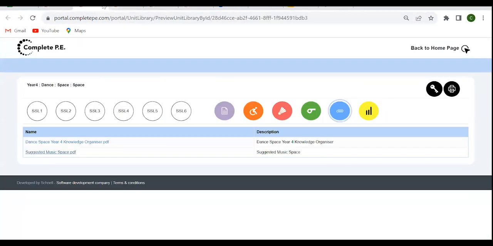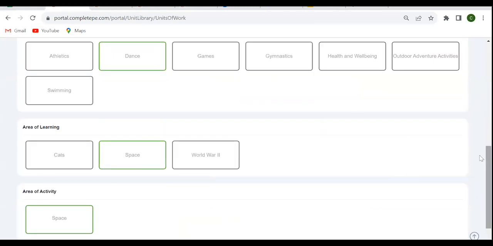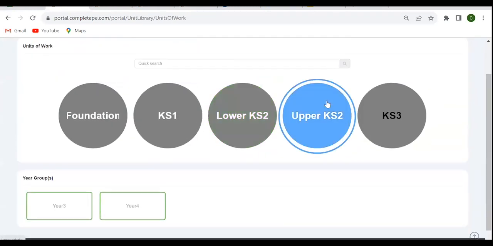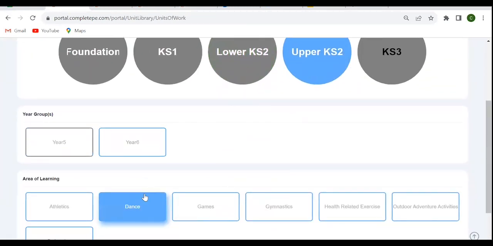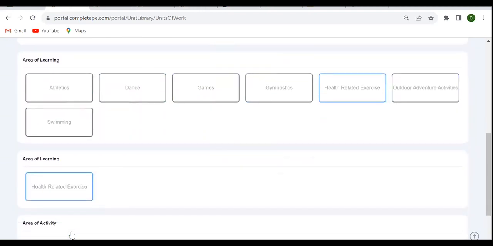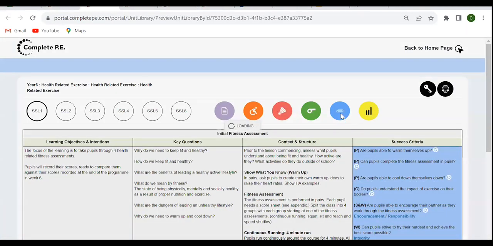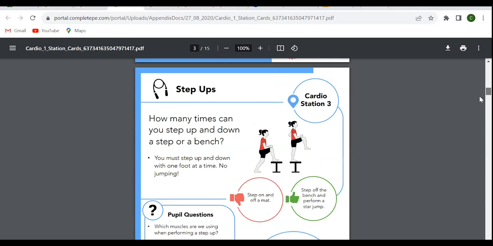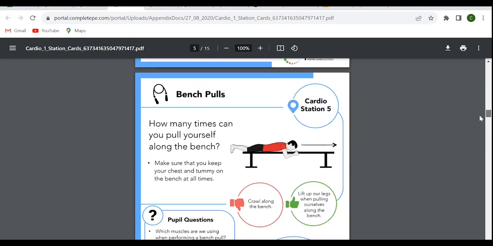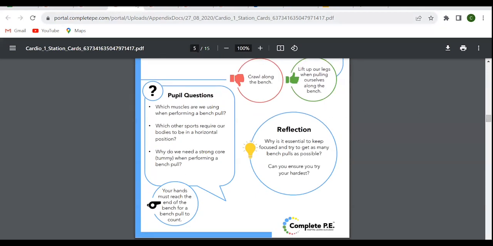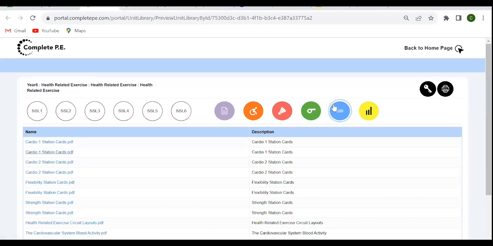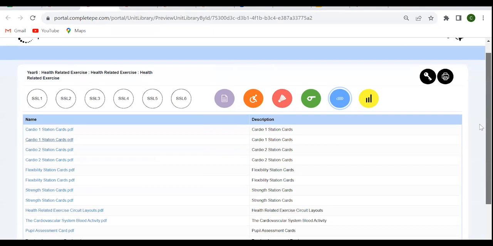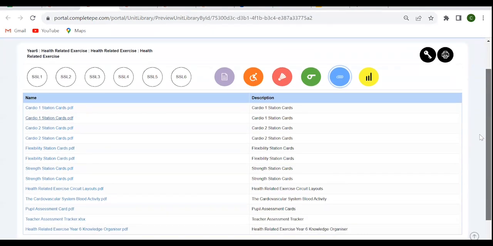Some of our health-related exercise units that you can also find, if I go to one of our year 5 or 6 units of work, once I go into this particular unit, what I'll actually be able to see in the appendix is that this is packed full of resources because the children are now going to be exposed to some fitness circuit stations. So rather than you having to create those resources yourself, we've created them for you. So I think the message really is, before you start to teach a unit of work, it's always worth checking out the appendix for any other resources that might help you.